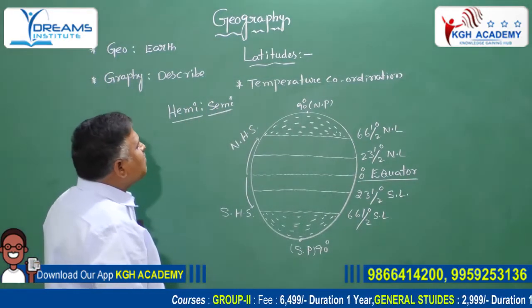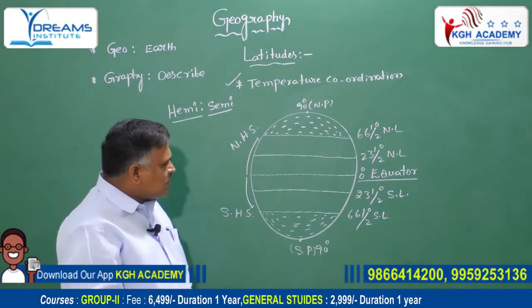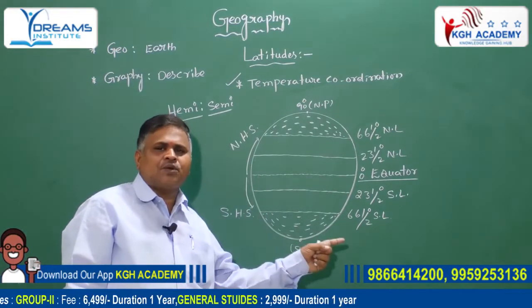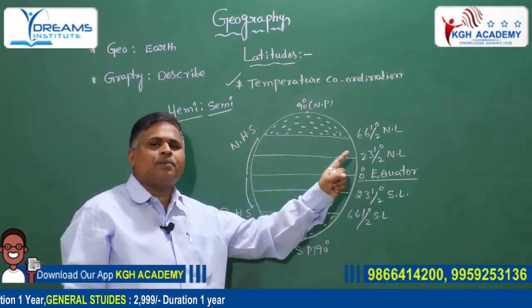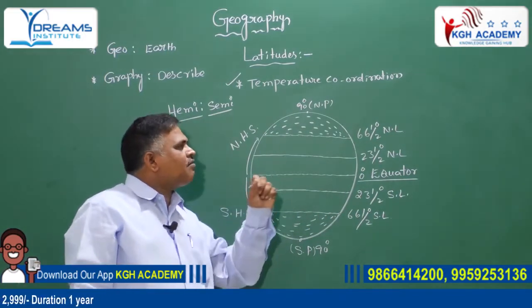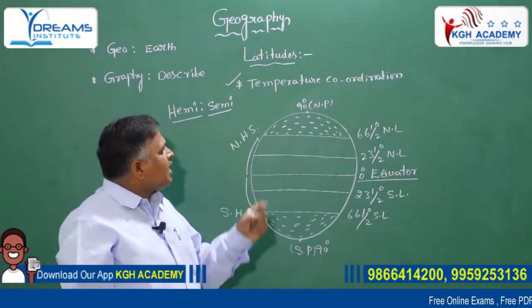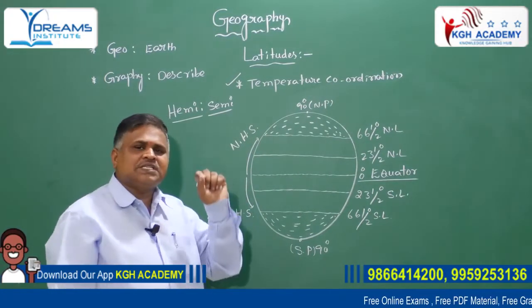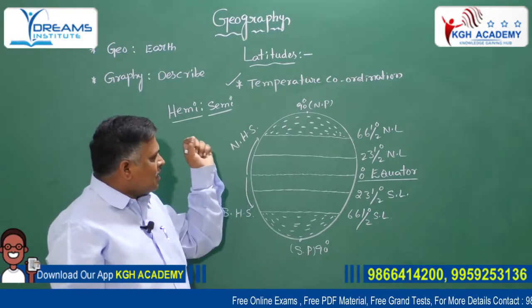Generally, latitudes are very useful for temperature coordination. What are latitudes? The 0 degree equator is known as a latitude. The 23.5 degree north latitude, Tropic of Cancer, is also a latitude. The 66.5 degree north latitude is also considered a latitude. The 90 degrees North Pole is also enumerated as a latitude.